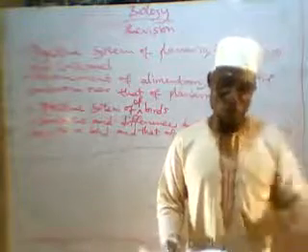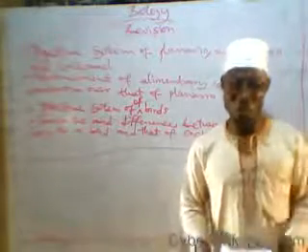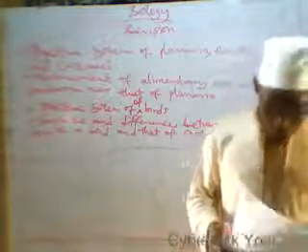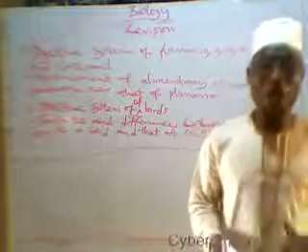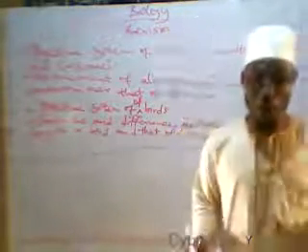Then we talk about the importance of transpiration. Go and do revision. We talk about the conditions that affect the rate of transpiration: sunlight, etc., and some others. Then we talk about translocation. Translocation is the movement of manufactured food from the leaves to the other parts of the plant. Also, we talk about the materials that are translocated in plants, e.g., carbohydrates, proteins, etc., and some others.